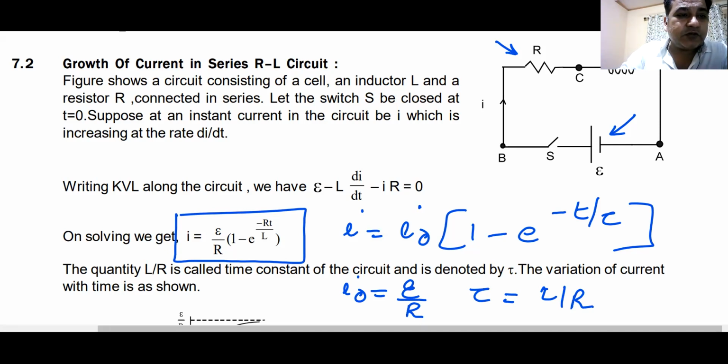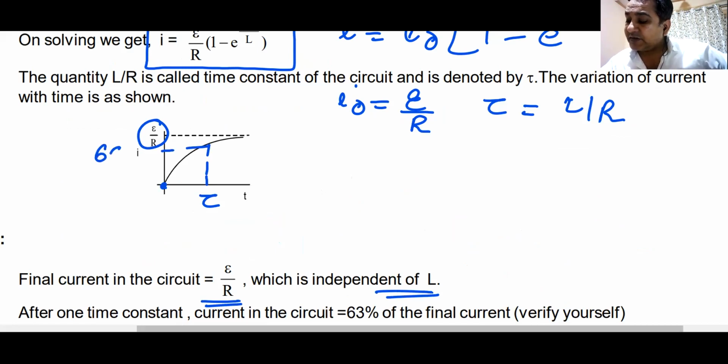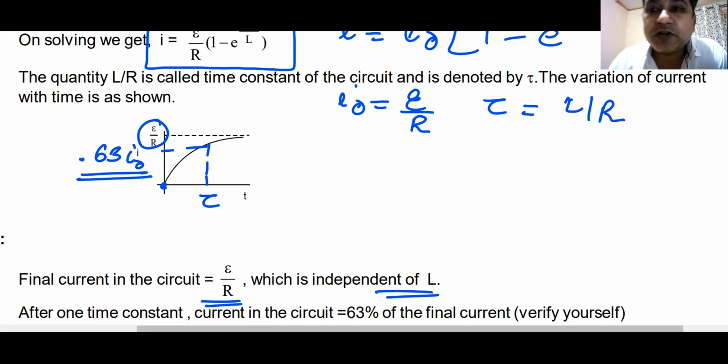Then we also must know how the graph of this thing looks like. The graph of this thing looks like this. At infinite time, according to this graph, the current becomes maximum. Then we have the definition of time constant. In one time constant, current reaches from 0 to 63% of the maximum value, or 0.63 times of the value of I naught. Do we understand this? Yes or no?